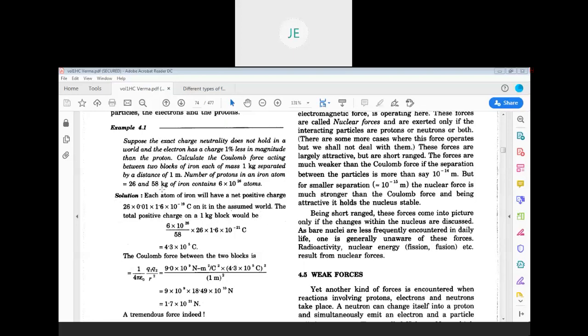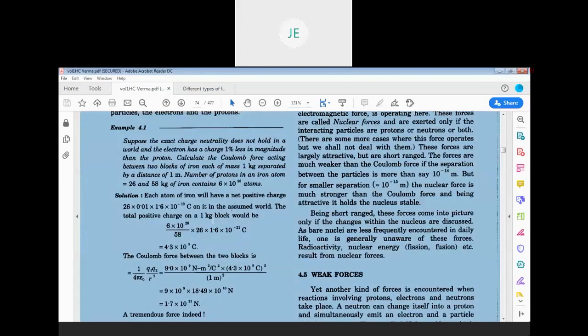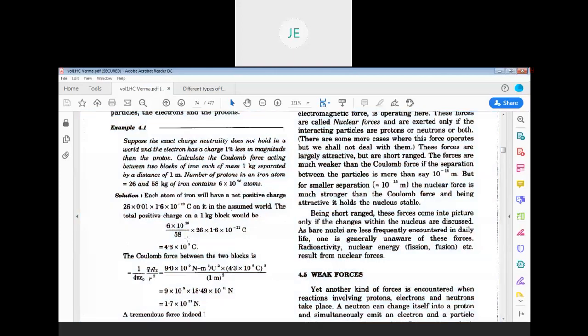So for 58 kg, there are 6 into 10 power 26 atoms. So 6 into 10 power 26 atoms into the net positive charge on the atom, that is 26 into 1.6 into 10 power minus 21 coulomb. But we are trying to find out for 1 kg, so that's why we divide by 58 kg.